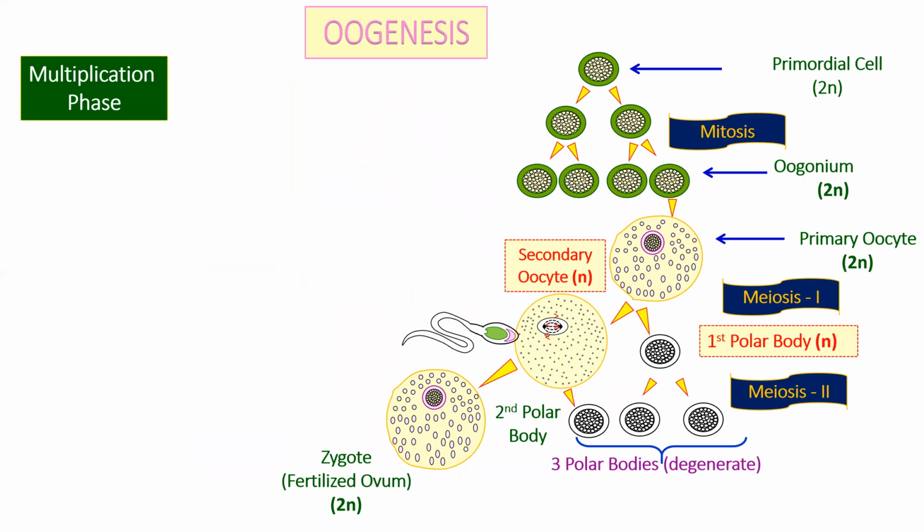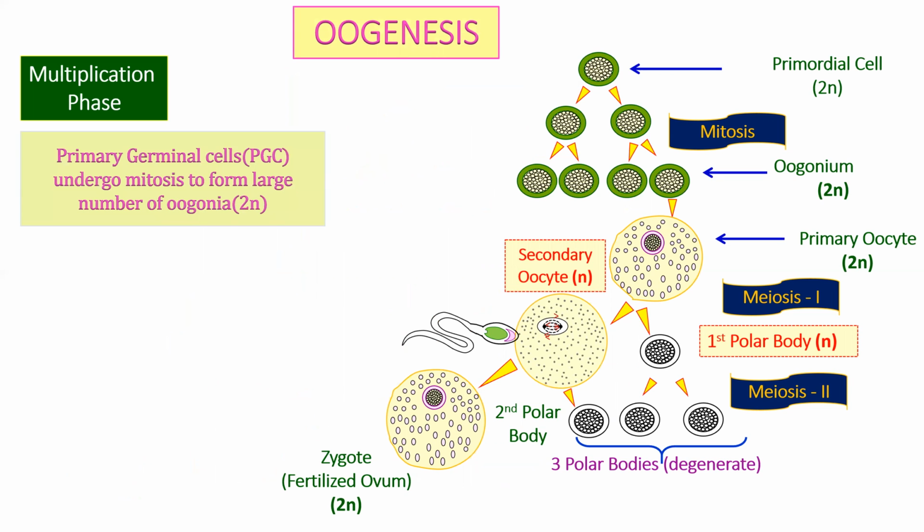Let us go into more detail. Okay, so let's revise it. Oogenesis involves three phases. The first one is your multiplication phase, with the primary germinal cell, the primordial cell. Please remember it as PGC. कभी भी आपको कुछ भी पूछ सकते हैं एग्जाम में. So आपको आना चाहिए कि PGC means primary germinal cells.